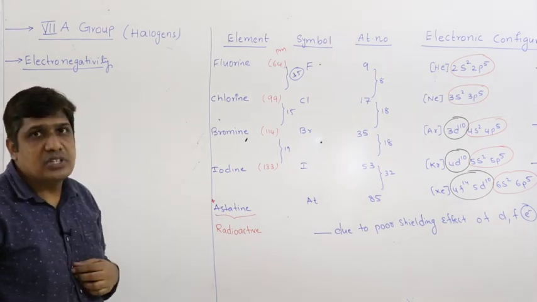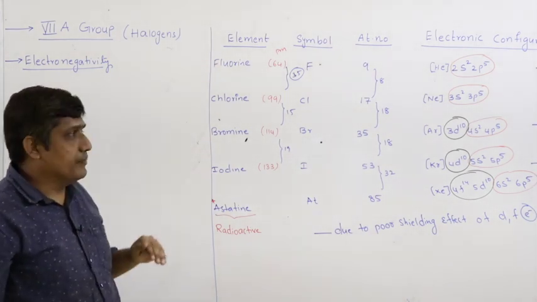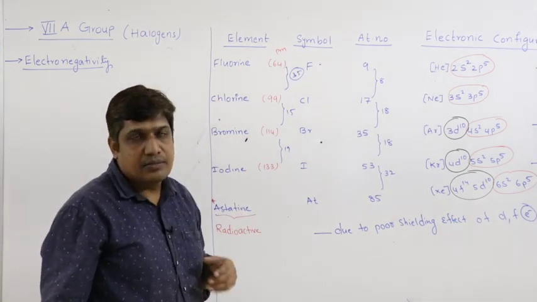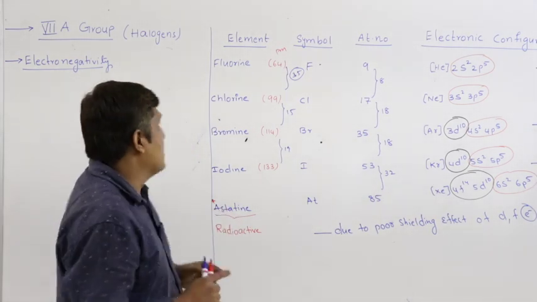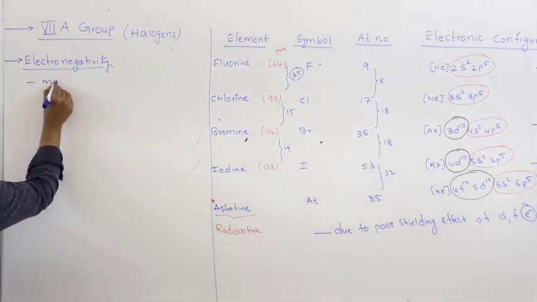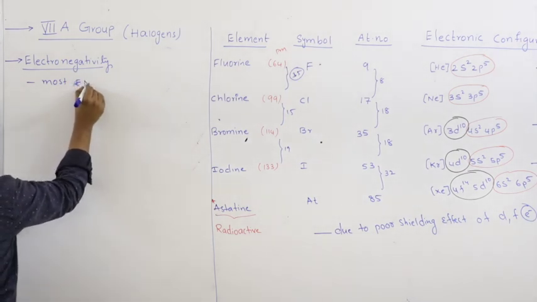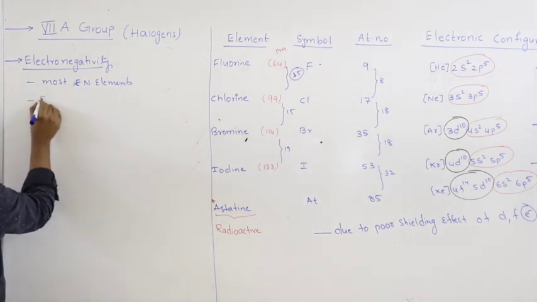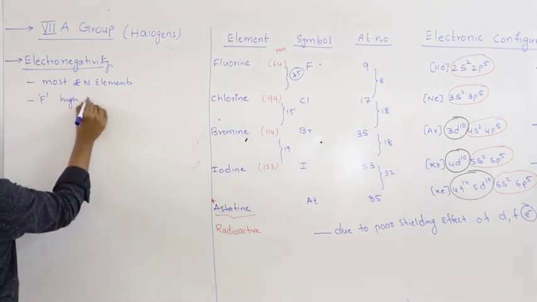And what happens to this electronegativity as I move from fluorine to iodine? As the size of the atom increases, electronegativity decreases because the effective nuclear charge decreases due to the increase in size. In fact, fluorine is the element that has the highest electronegativity.